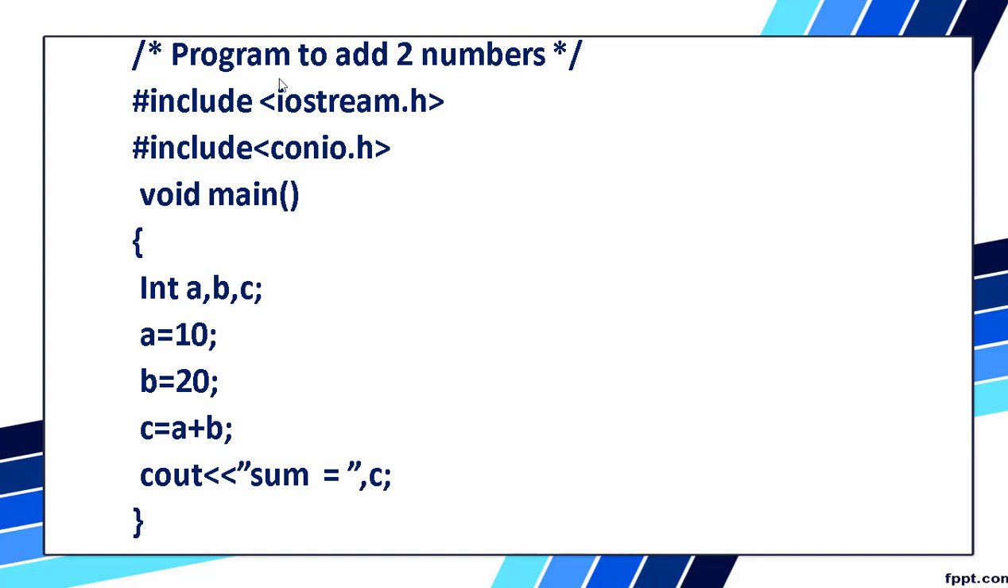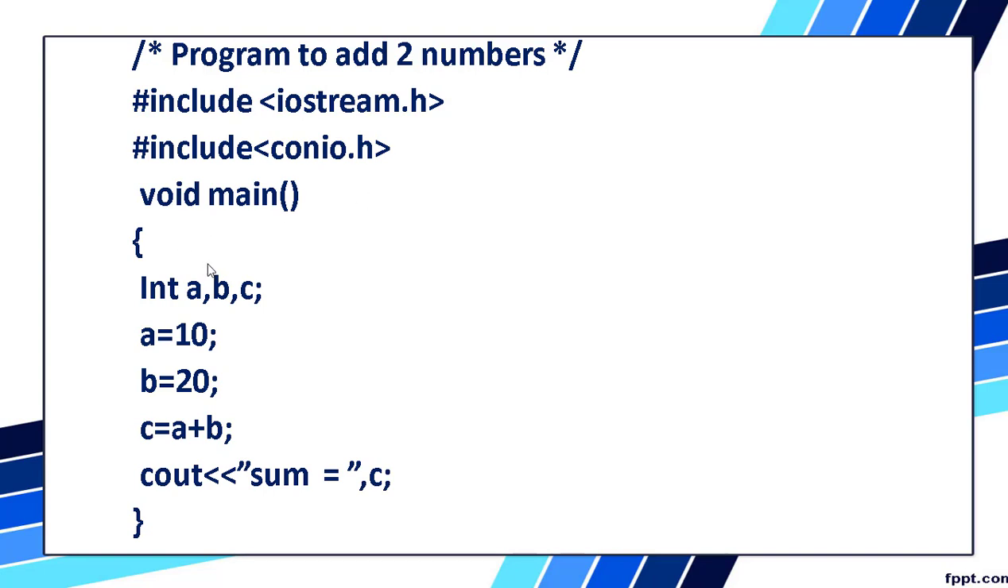The two lines we have written are called preprocessor directives. These are important when we write the program. Without these, the functions will not work. So you can write these header files before starting any C++ program.